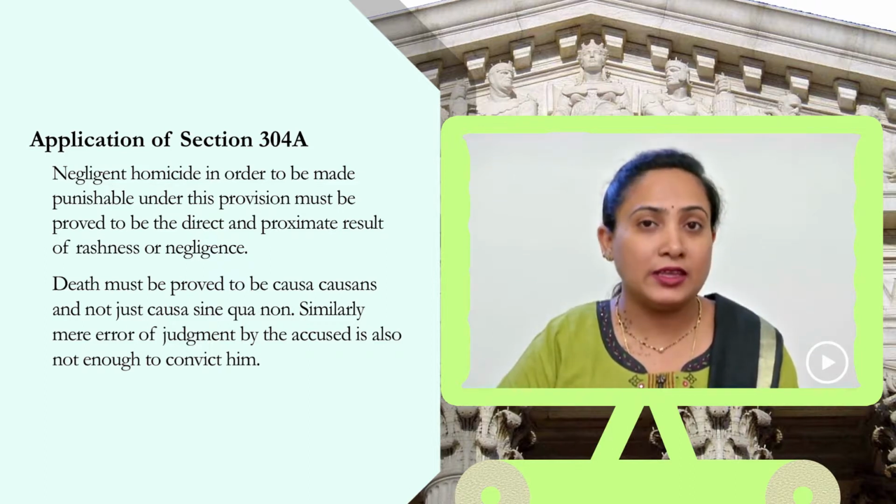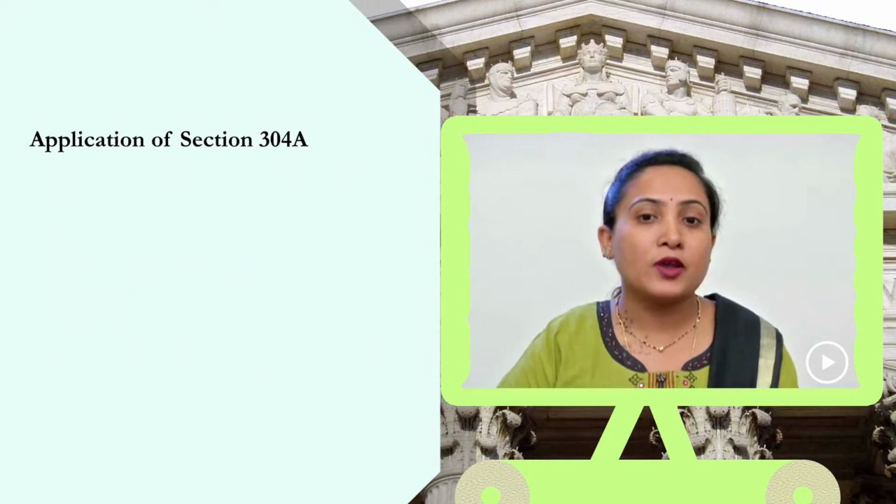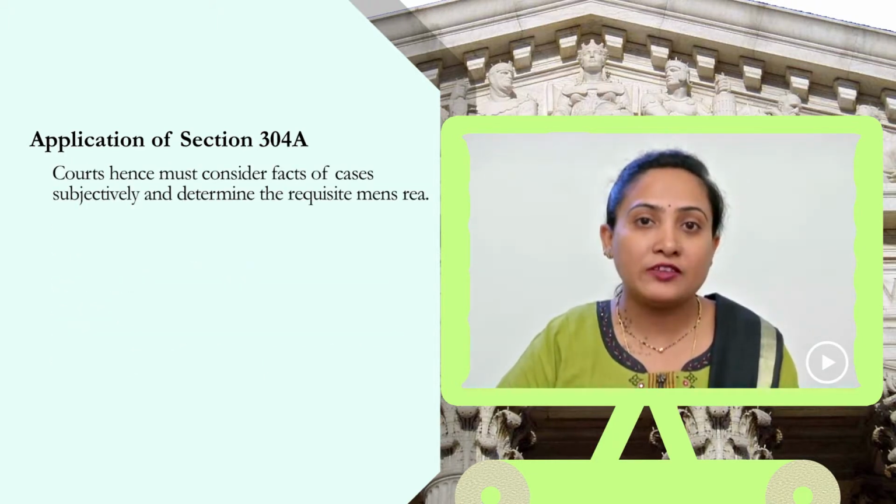Similarly, courts further have clarified that a simple error in the judgment of a person need not be considered as negligence. There should be clear proof of mens rea in the form of negligence or rashness on the part of the accused. This is more emphasized in the cases of medical negligence, where courts have repeatedly said that an error of decision on the part of the doctor solely shall not be a case that can bring an offence of causing death under this particular provision. Courts hence must consider the facts of each case subjectively and determine the requisite mens rea before applying section 304A.